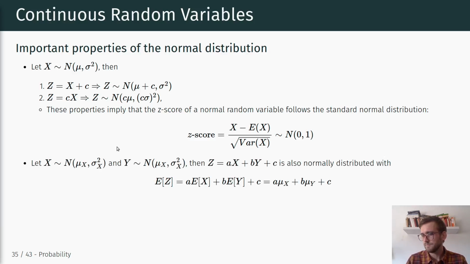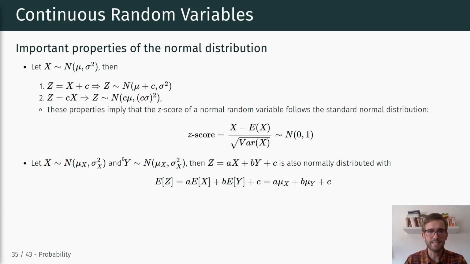All right. The other important property of normal distributions is related to two random variables that are distributed normally.